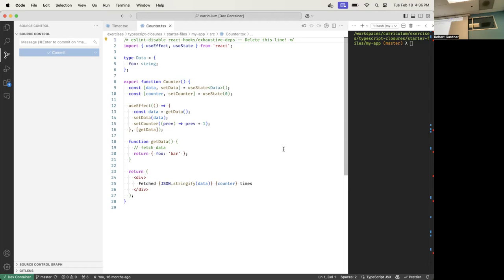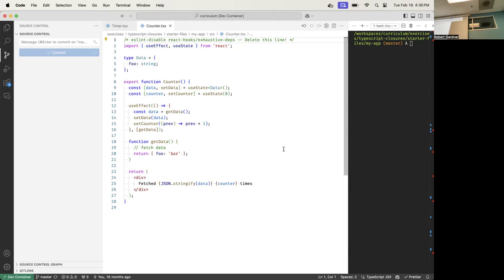So I want to make sure we understand, as we're reading the code, what the scope is. This data is in scope here. There's no backpack involved. It's just in the same scope. This getData is here and here. They're both in the same scope, so there's no backpack involved.